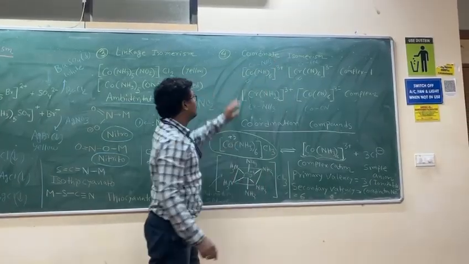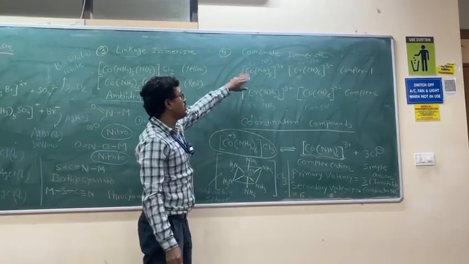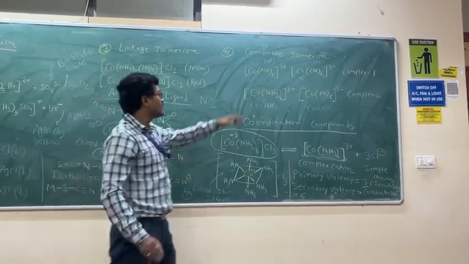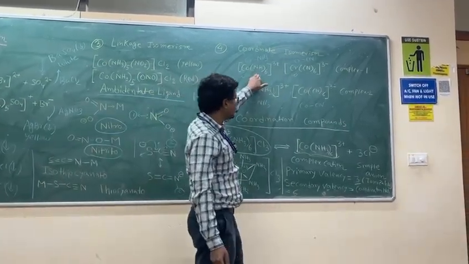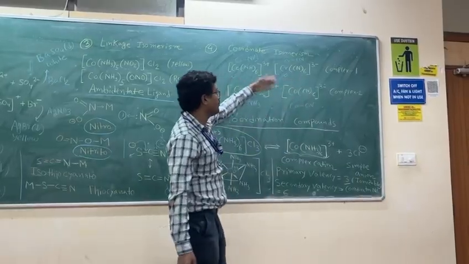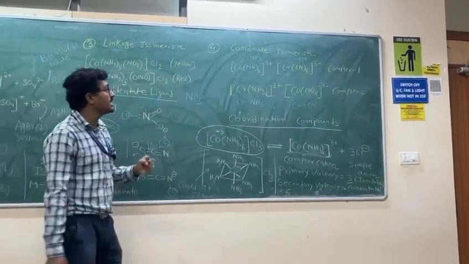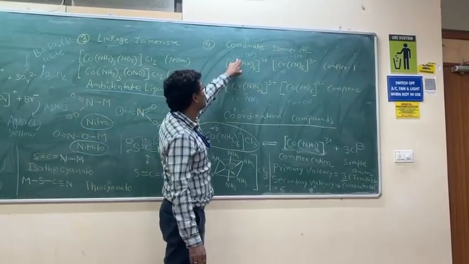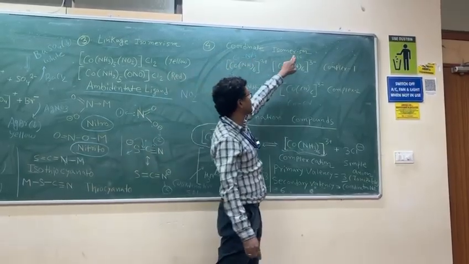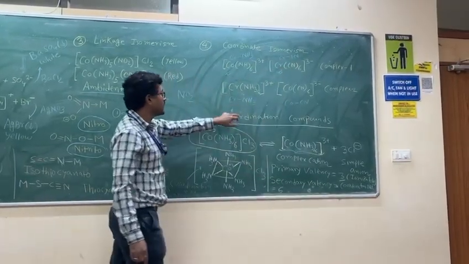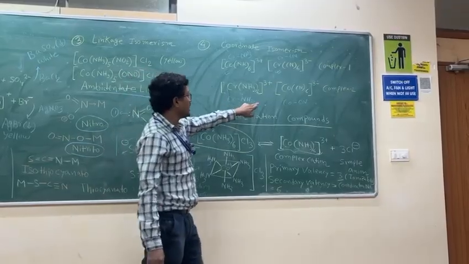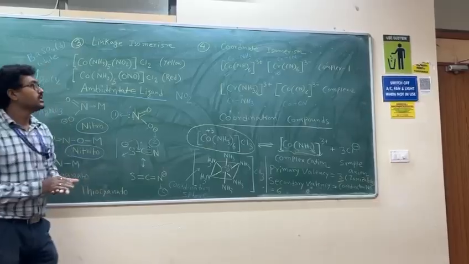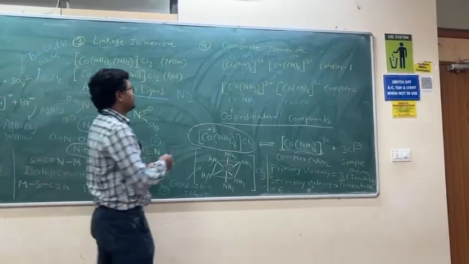Now if we see both cases, the molecular formula is the same. Molecular formula means the total number of cobalt, chromium, ammonia, and cyanide will be the same for complex 1 and 2, but there is a difference in their coordinate bonds. In the first complex there is a cobalt-ammonia coordinate bond and a chromium-cyanide coordinate bond. In the second complex there is a chromium-ammonia and a cobalt-cyanide coordinate bond, the opposite. Since the coordinate bond is different, we call it coordinate isomerism.